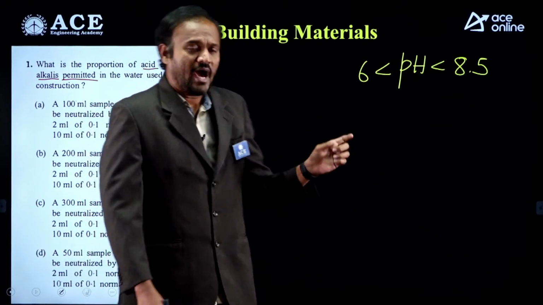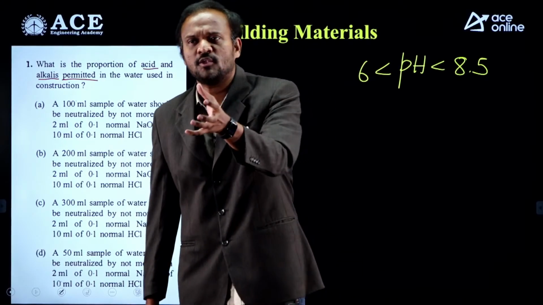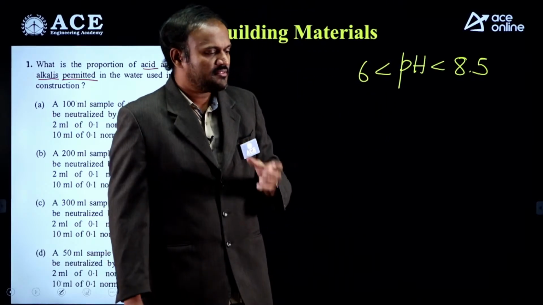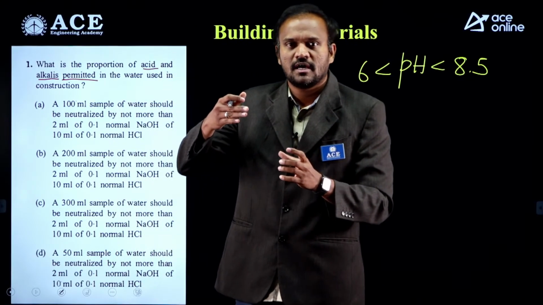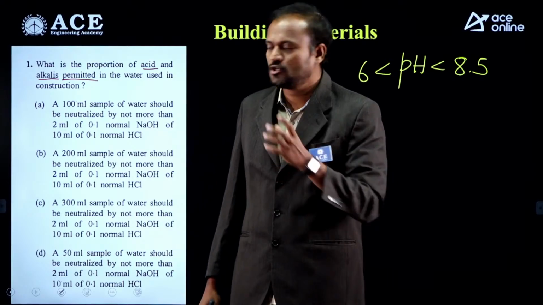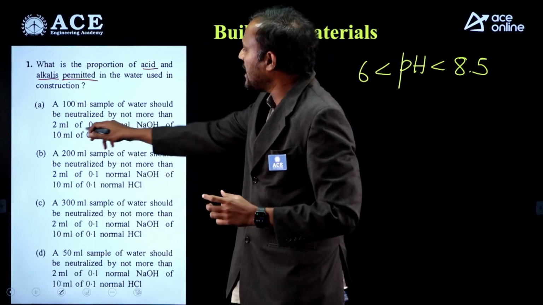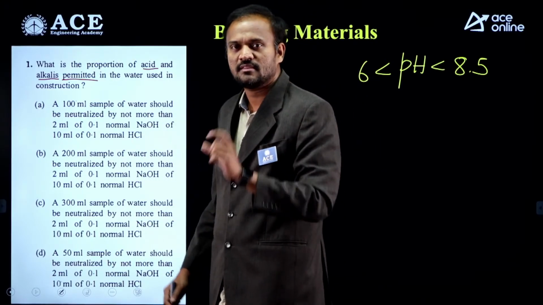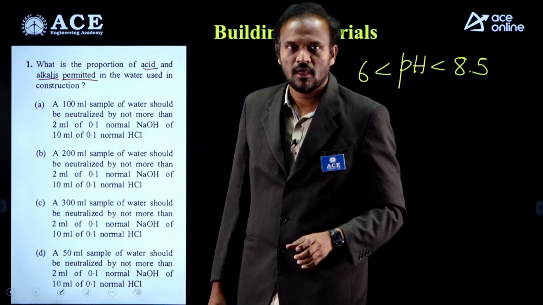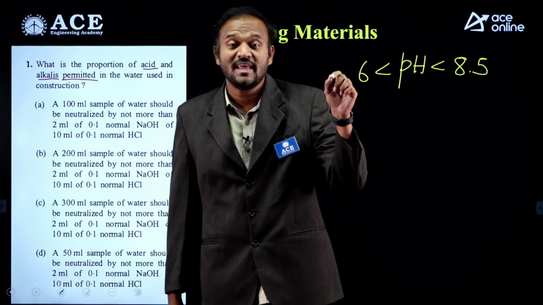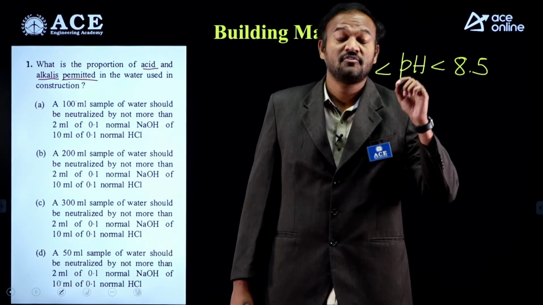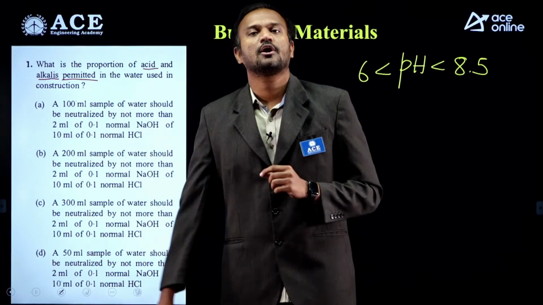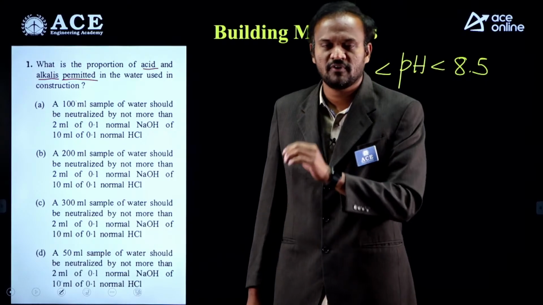Now IS 456 says that when you take a sample of 100 ml, if it is acidic, it should be neutralized with 2 ml of 0.1 normal sodium hydroxide, which is a base. Or if it is basic, then 10 ml of 0.1 normal hydrochloric acid should be used for neutralization.